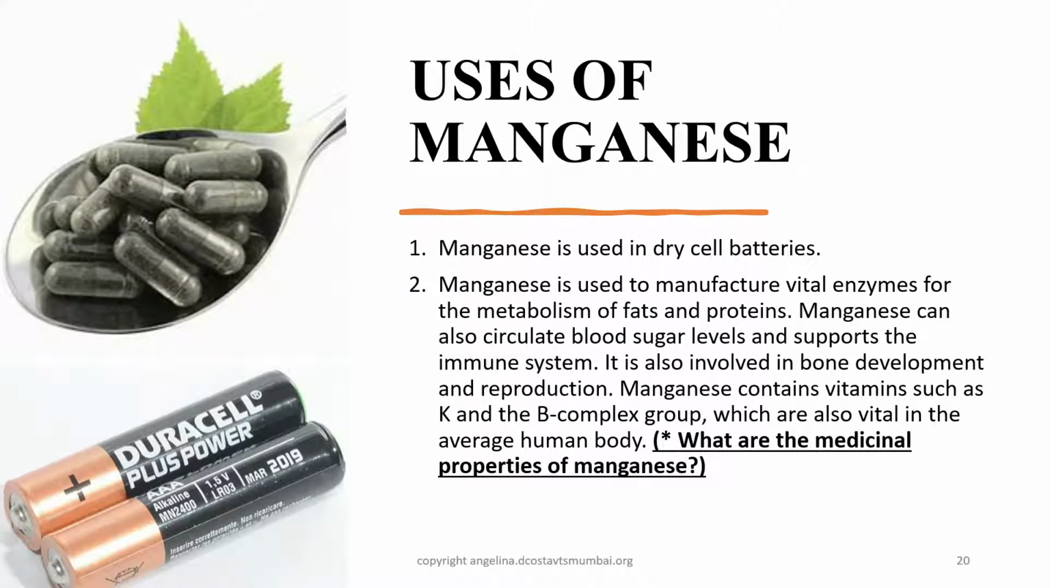Manganese is used in dry cell batteries. Manganese is used to manufacture vital enzymes for the metabolism of fats and proteins. Manganese also regulates blood sugar levels and supports the immune system. It is also involved in bone development and reproduction. Manganese contains vitamins such as K and B complex group, which are also vital in the average human body. So, a question here, what are the medicinal properties of manganese?